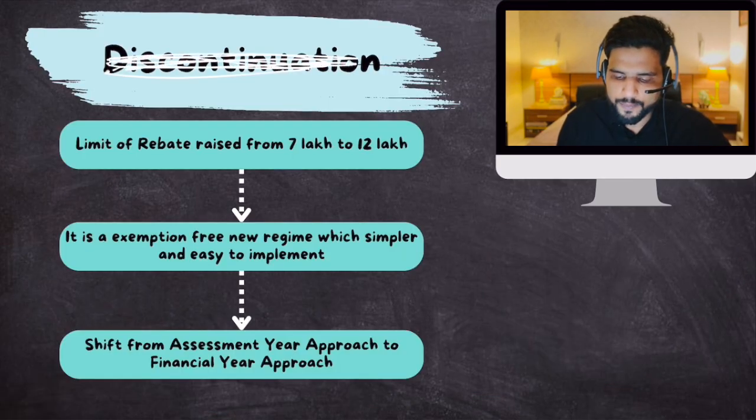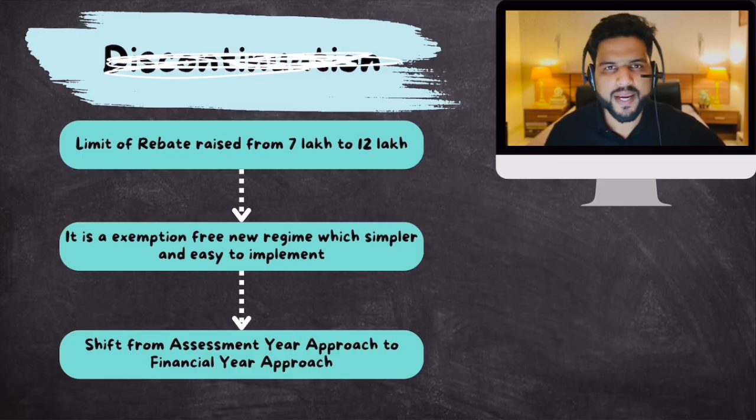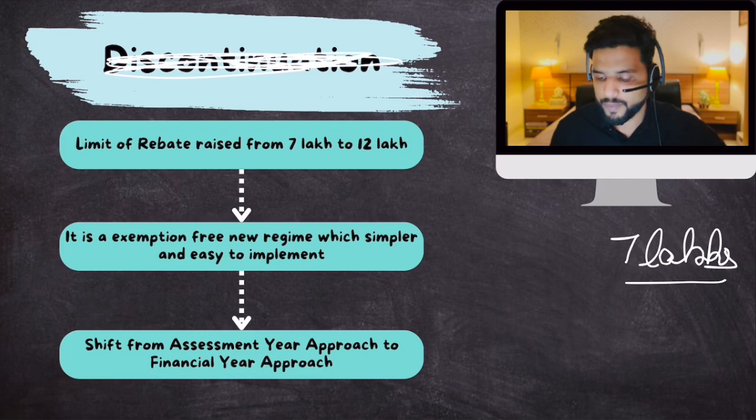So what's in this? First of all, earlier, if you paid income taxes, you would get some rebate so that your income tax gets reduced. Now that rebate was up to 7 lakhs per annum, your income of 7 lakhs per annum. Now that has been increased to 12 lakhs per annum.